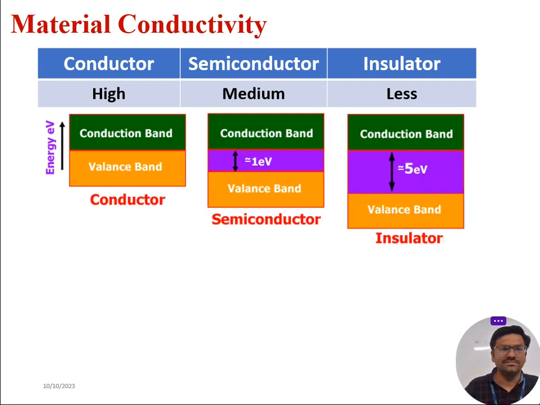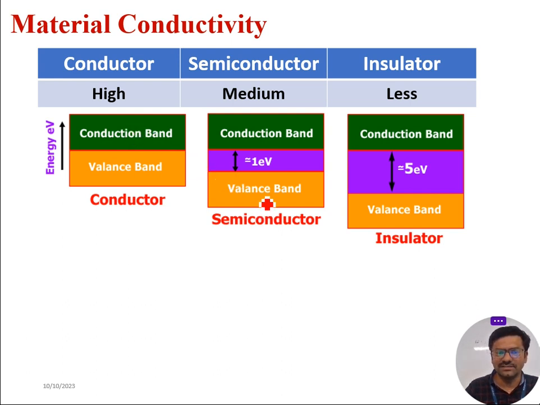You can observe this diagram. For conductors, the valence band and the conduction band are merged, so the electrons in the valence band are freely available in the conduction band and take part in electric conduction.